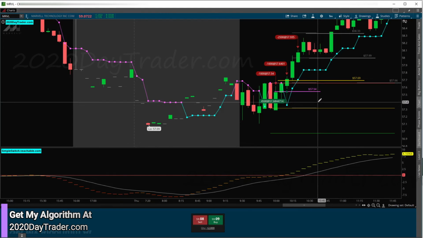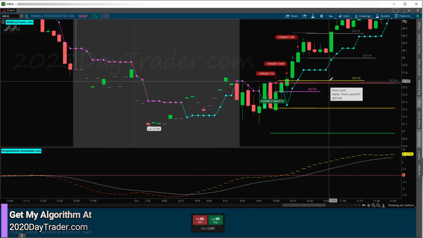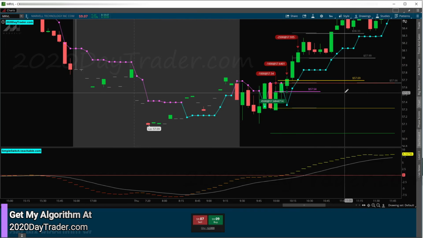When it came down here, I was like, yeah, this is looking good. And then, psych, it got rejected, came back up, and then I speed bumped it and went in with full size. Because it doesn't have very many losers, it has zeroed out days, where we have to speed bump to recover and maybe make a couple bucks. But it doesn't really have that many losers. I have like a 93% green day right now with MRVL.